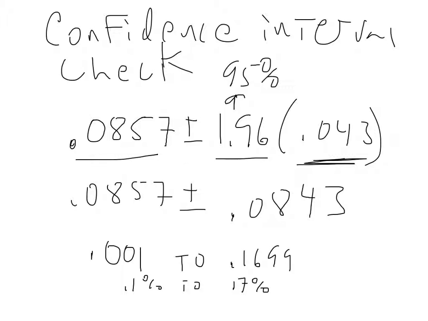Calculating my confidence interval bounds, I'm finding that we're 95% confident that the true proportion of miscancers with the new test is anywhere between 0.1% and as much as 17%. Now, because the old 15% value falls inside that interval, we can't say that the new test is any better, and that's what that large p-value told us. It told us that the old value, the H0 value, is going to fall inside our interval.